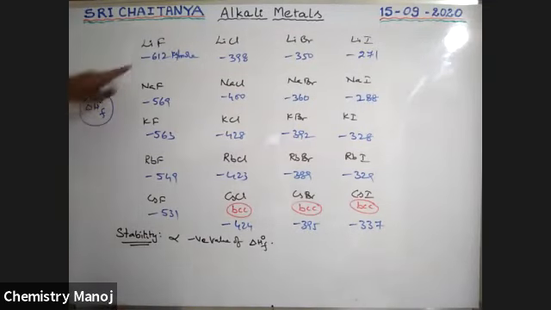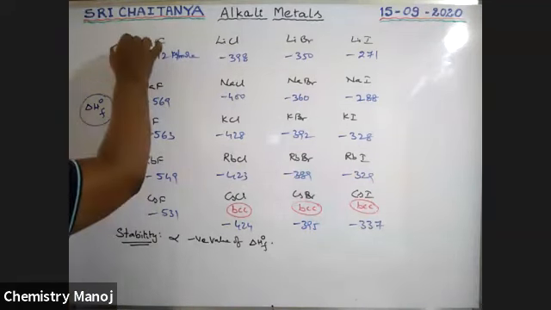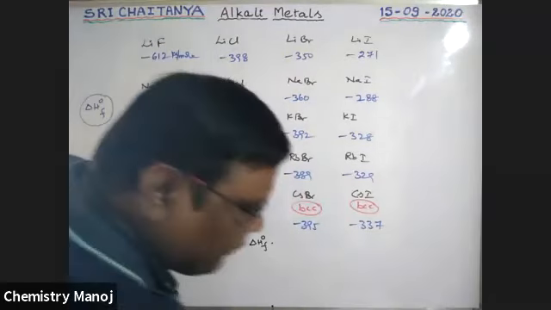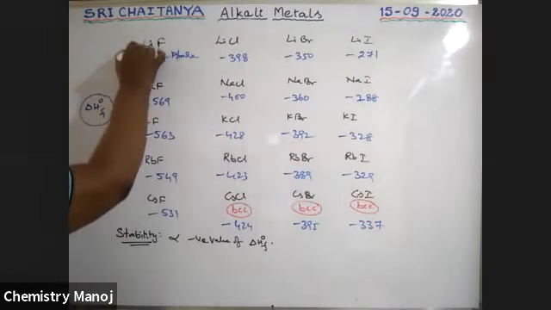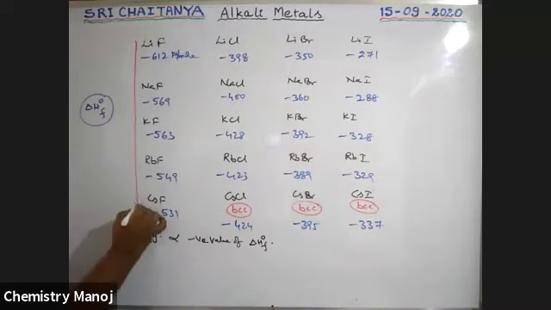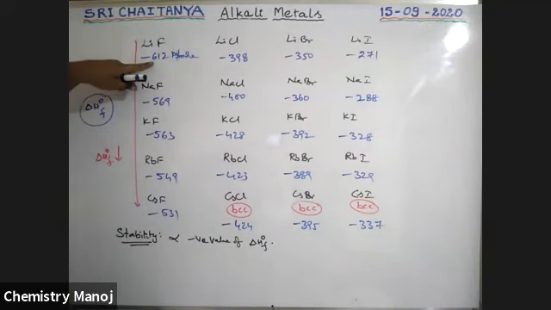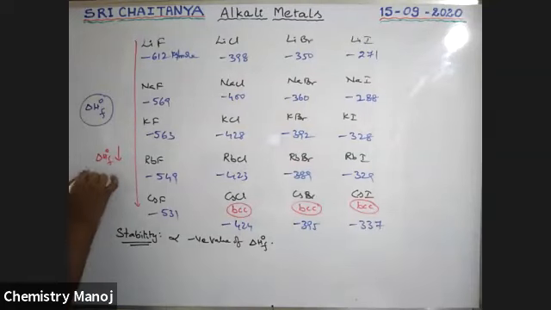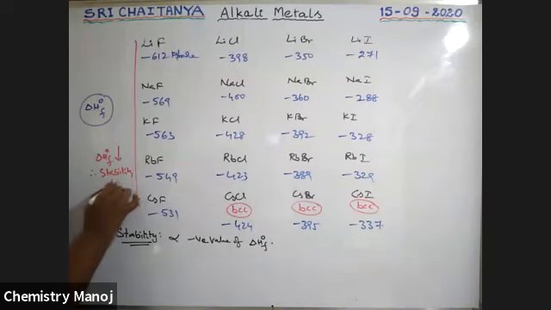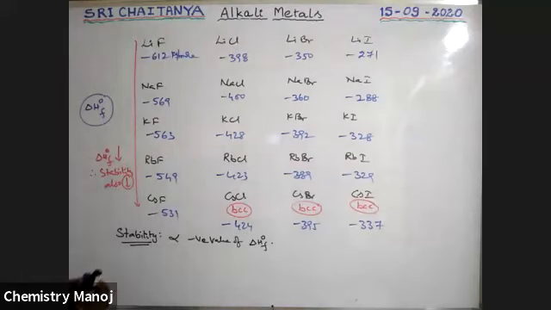See here, 612, 569, from top to bottom, the delta H naught F value decreases. So when we compare fluorides of all alkali metals from top to bottom, the delta H naught F value decreases, 612 down to 531, and therefore stability also decreases from top to bottom.